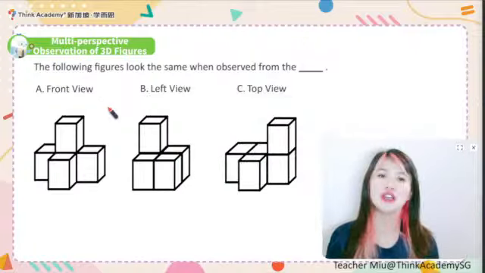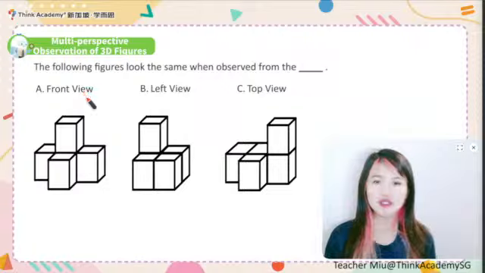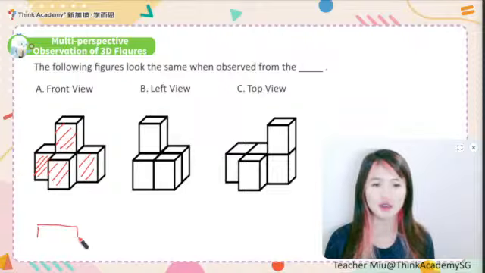So let's start from the front wheel first. From the front, how would it look? Let me show you. From the front of the first one, it will look like this. You will see the front of the figure with this one. So there should be at the first level 3 squares, and then at the top 1 more square. It should be like this as the front wheel.